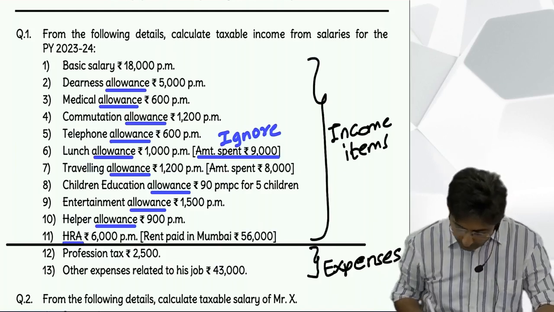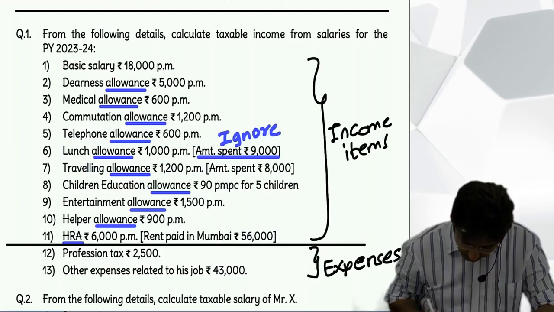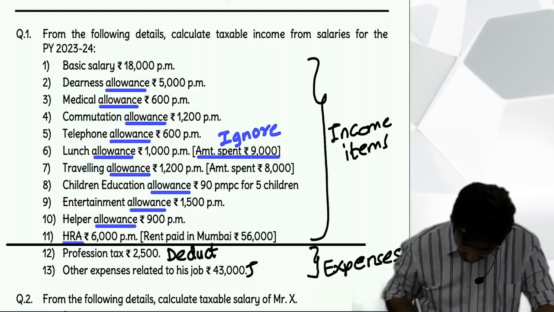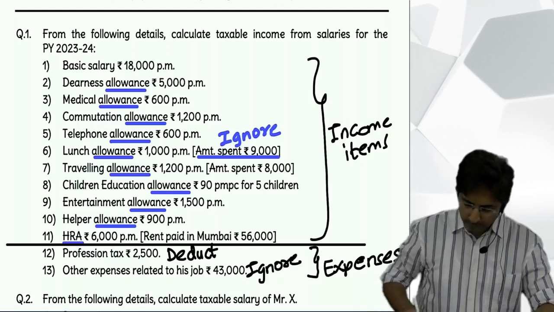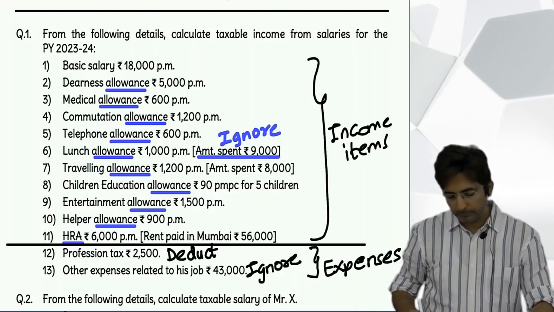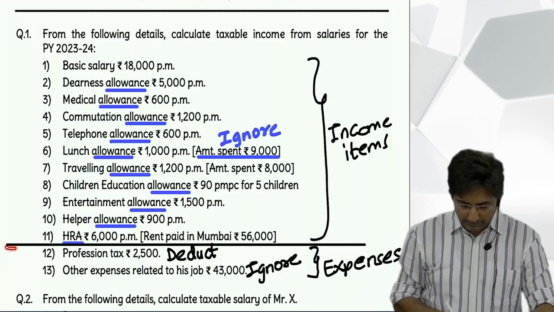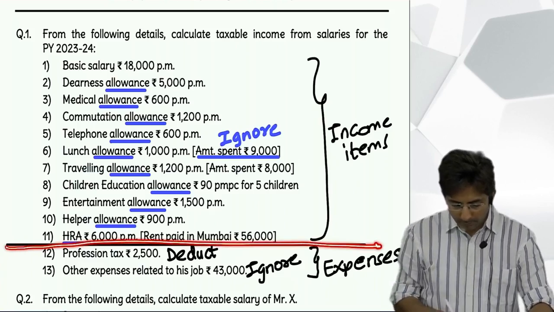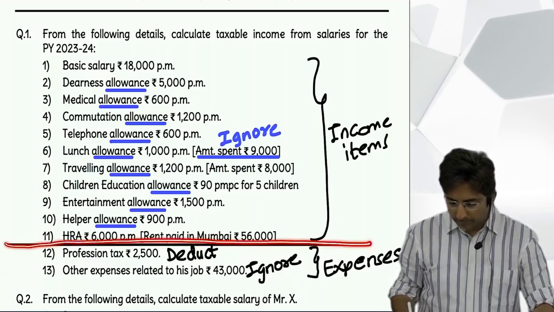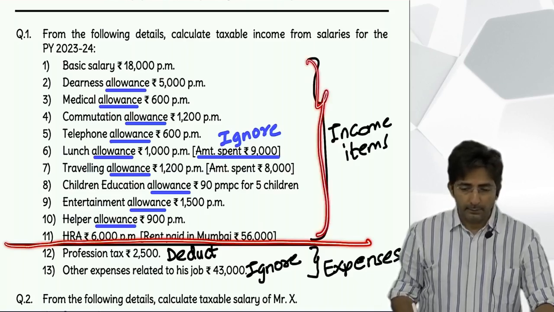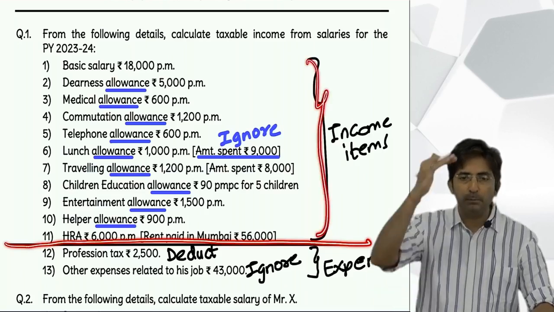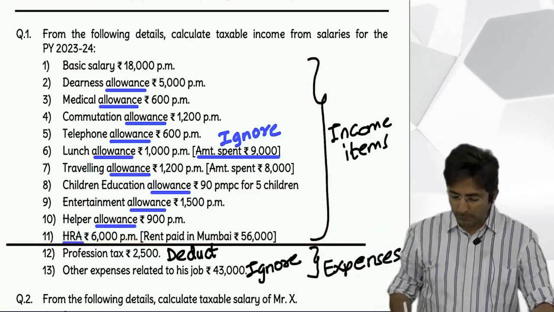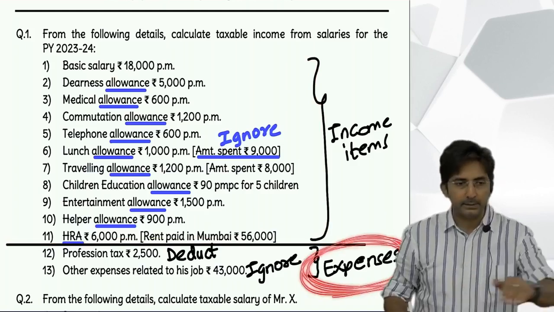So do one thing, here you can write deduct, and here you can write ignore. Have you also drawn the line like this? You can do it with pencil if you don't want to spoil the book. Draw this line. Above were all income items. Until you come across income items, you simply add in the statement. But as soon as you come across expense, you have to minus it.